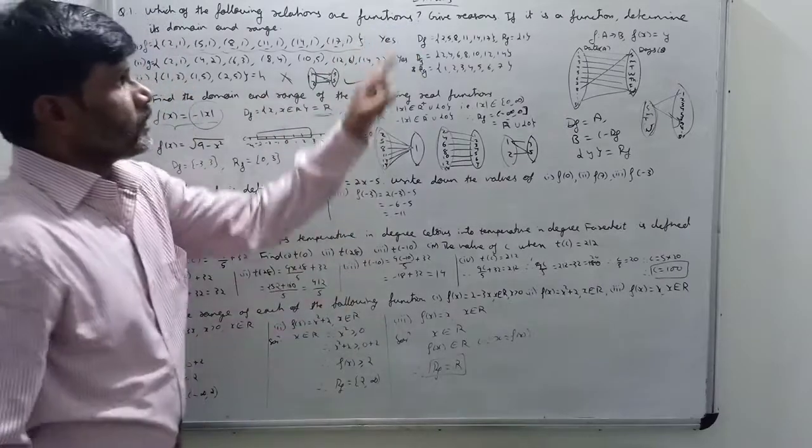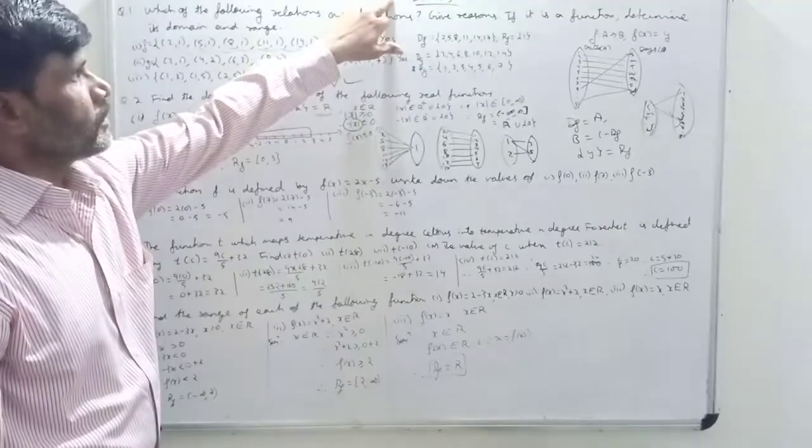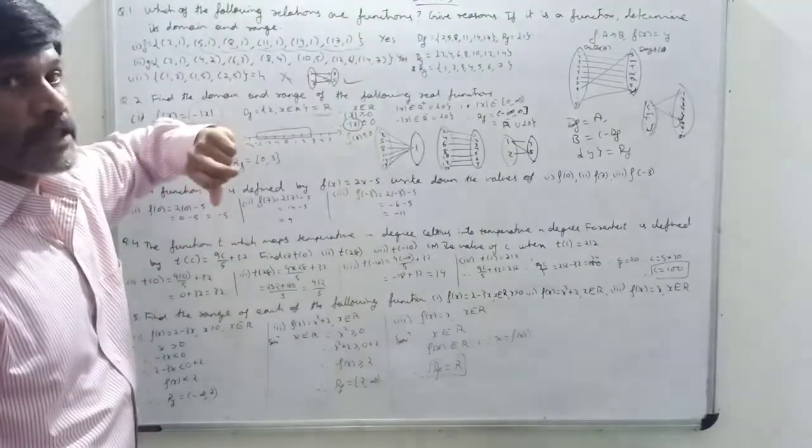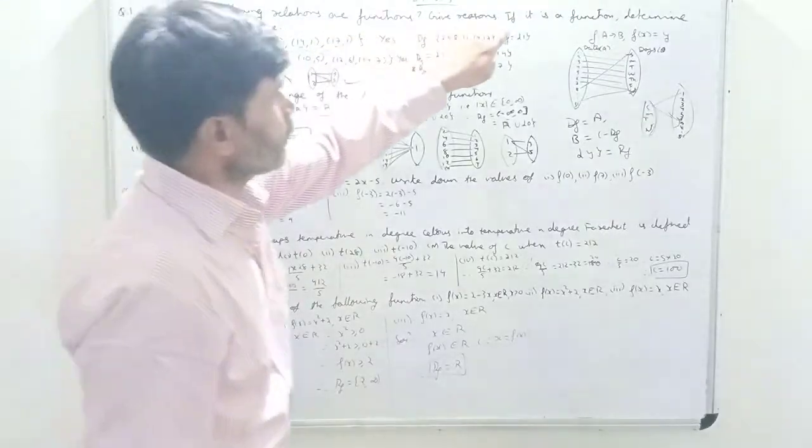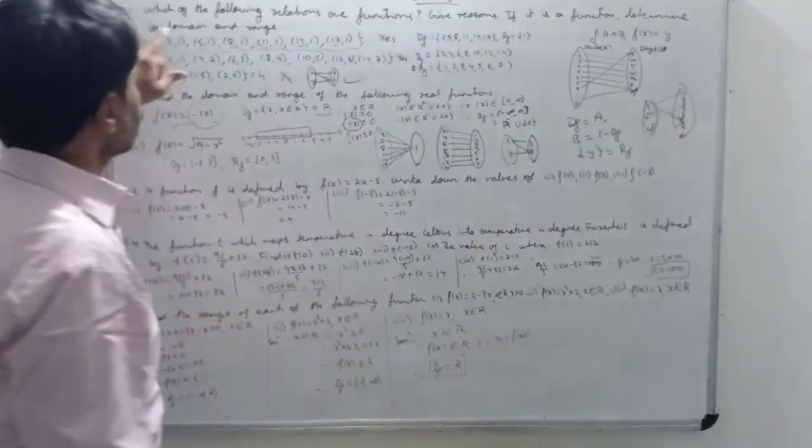Exercise 2.3, Standard 11, Chapter 2, Relations and Functions. Question number 1. Which of the following relations are functions? Give reasons. If it is a function, determine its domain and range.